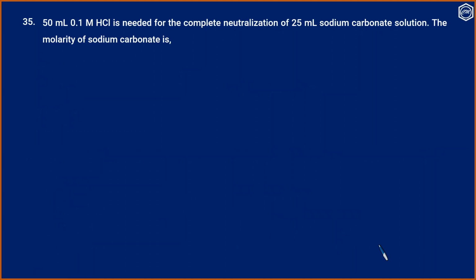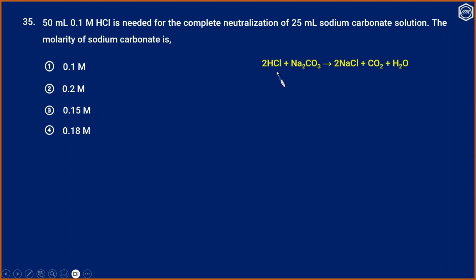Question number 35. 50 ml of 0.1 molar HCl is needed for complete neutralization of 25 ml sodium carbonate solution. The molarity of sodium carbonate is: first option 0.1, 0.2, 0.15 and 0.18. So we have to calculate it. This is the balanced reaction between HCl and sodium carbonate.